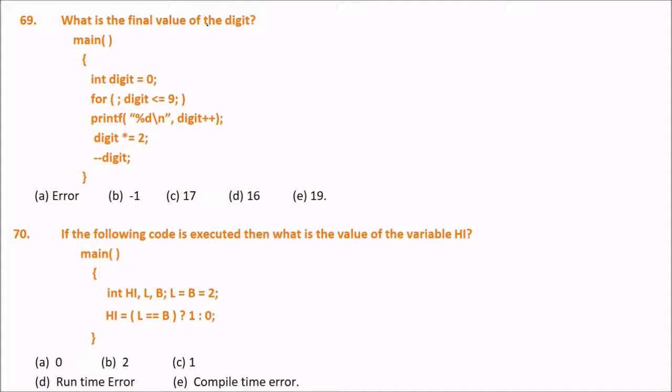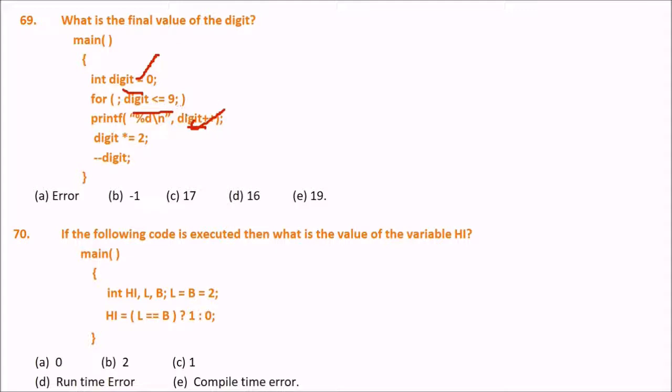Final value of the digit. We have digit equal to 0, going up to digit less than or equal to 9, and we are printing %d with digit plus plus. So initialization is this, increment/decrement is this, and the termination is this. Okay, so what will be the value of digit?